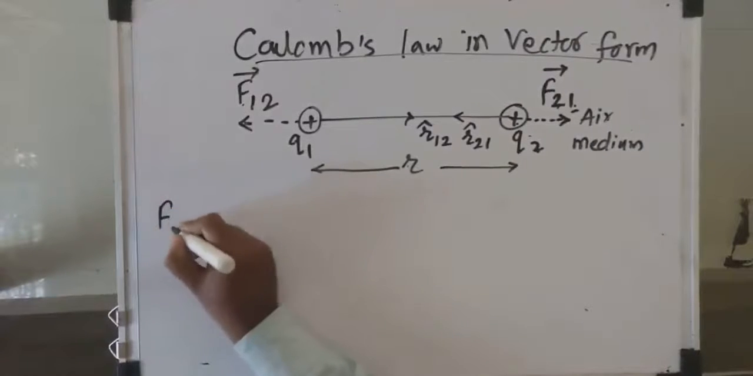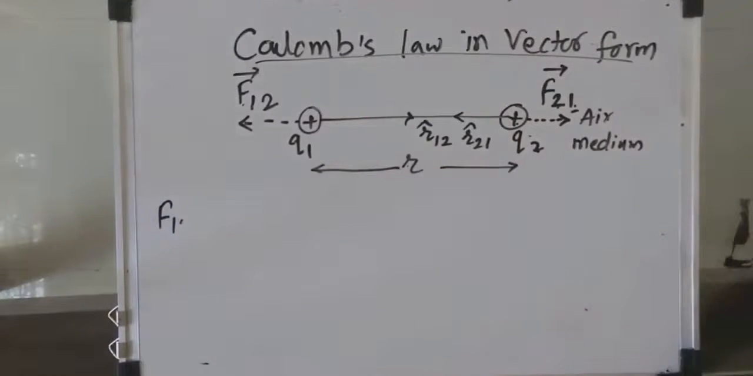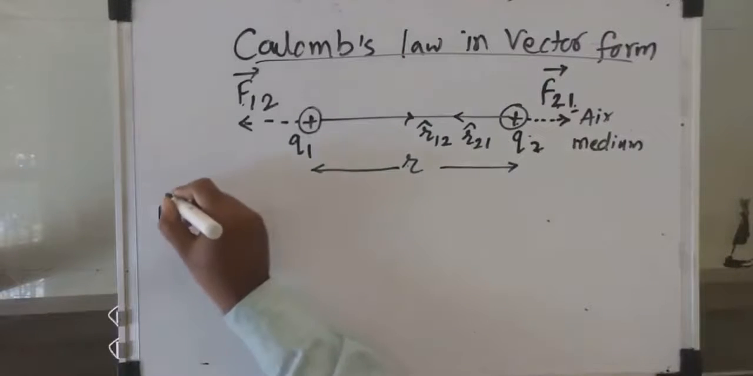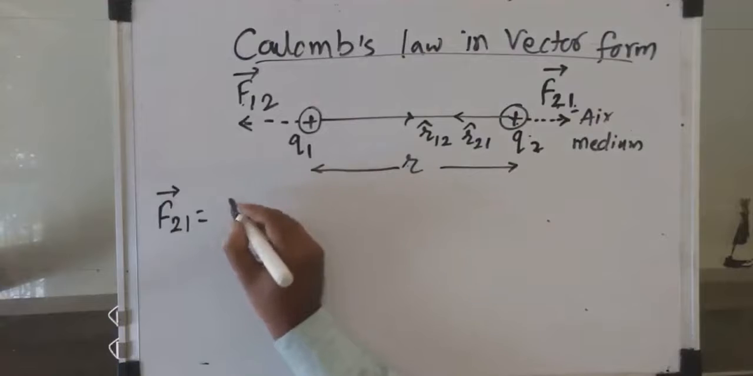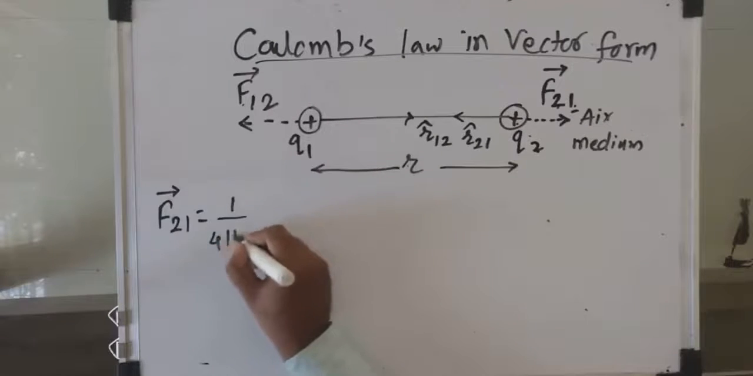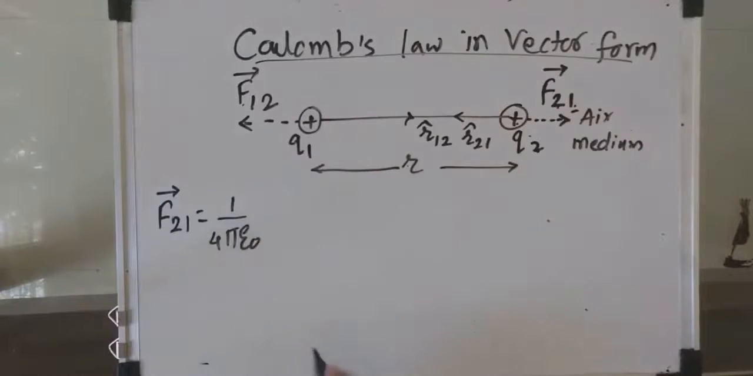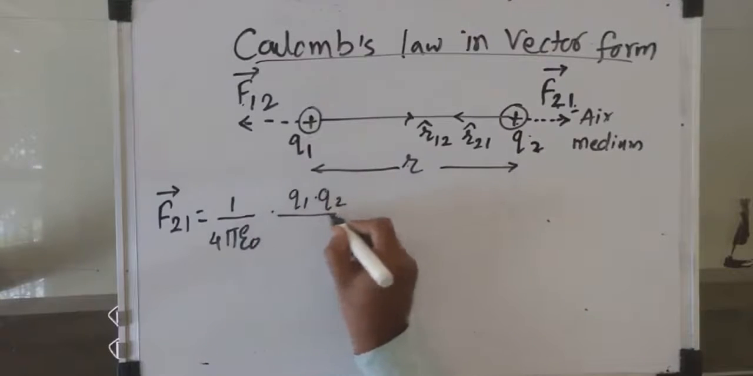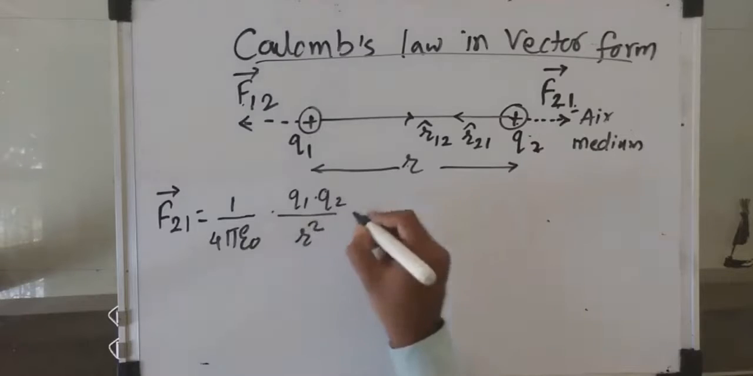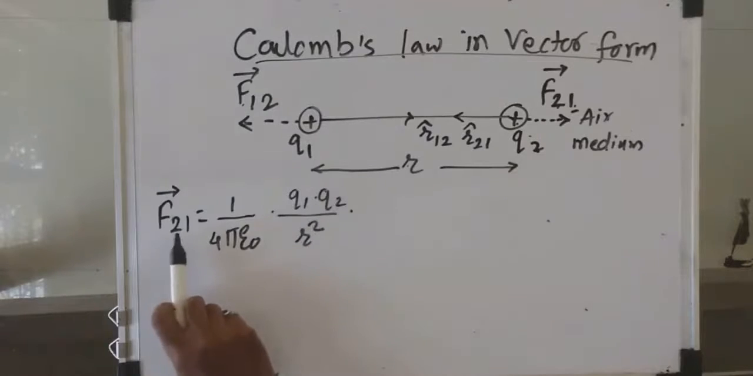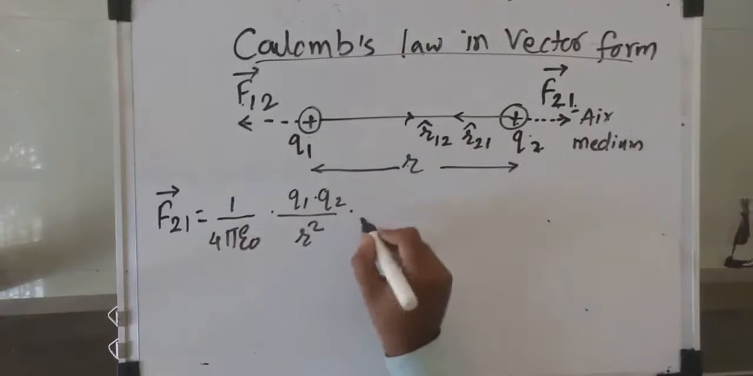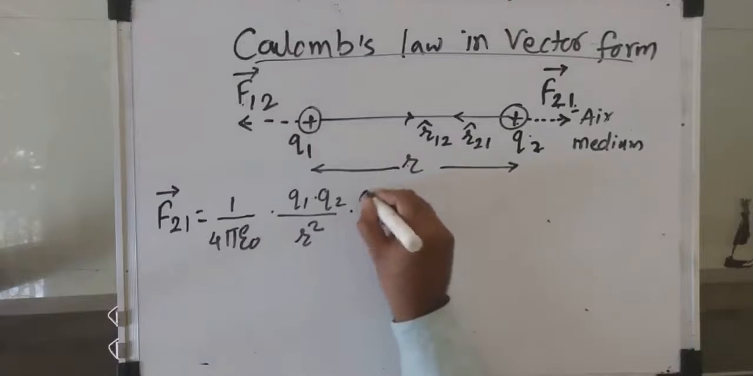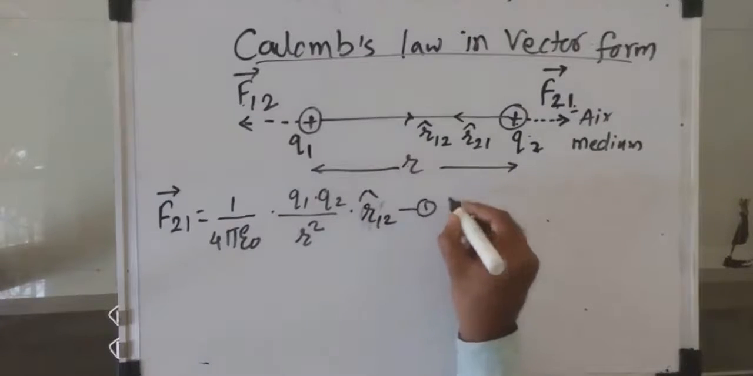So I will start with F21 bar first. Force acting on second due to first. It is given by the formula 1 upon 4 pi epsilon naught, as it is in air medium, multiplied by Q1 into Q2 upon square of the distance between them, multiplied by the unit vector along this direction, which is R12 cap. I will call this equation 1.